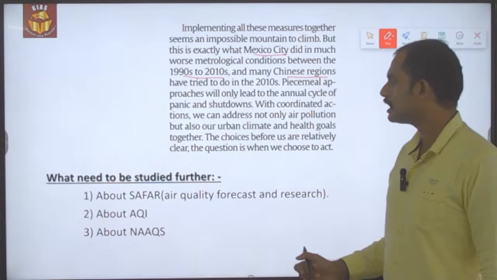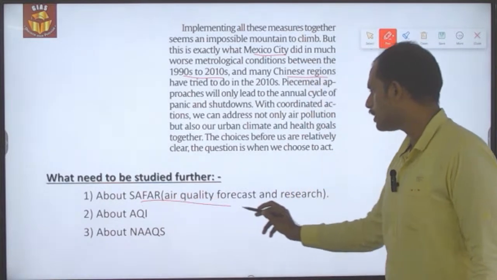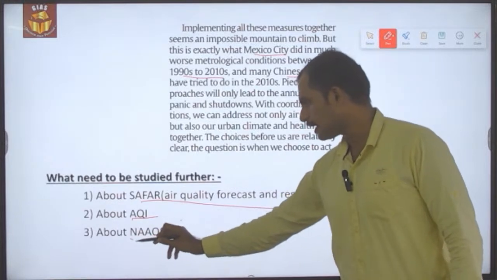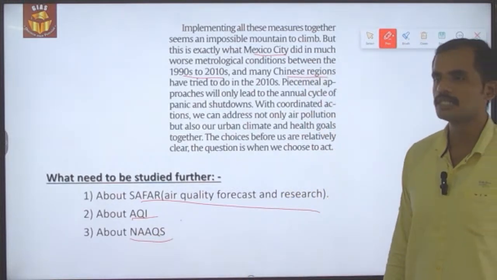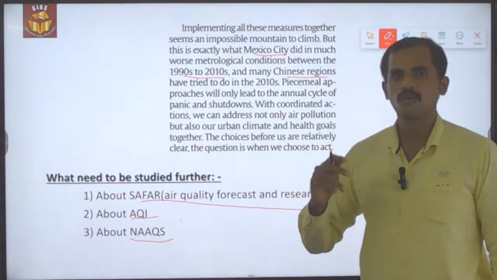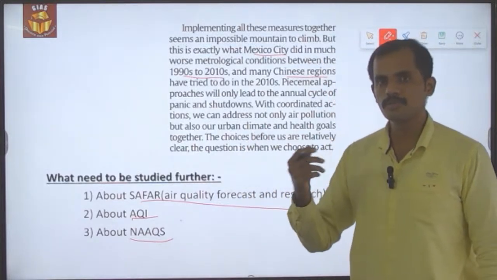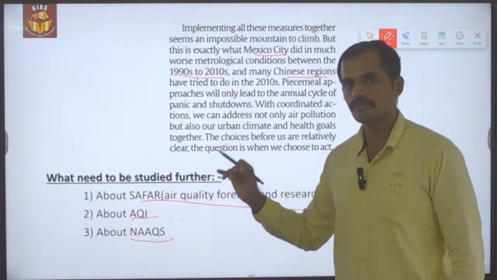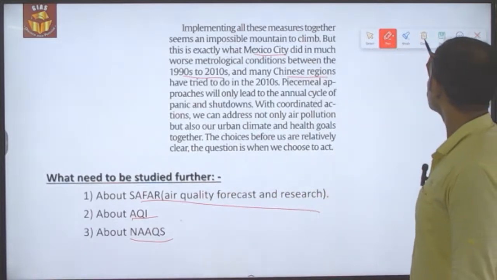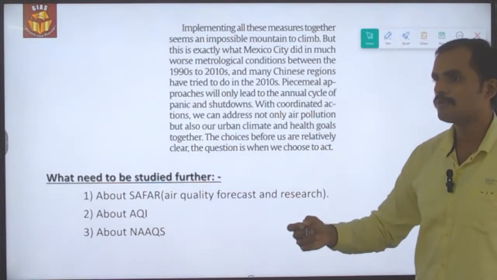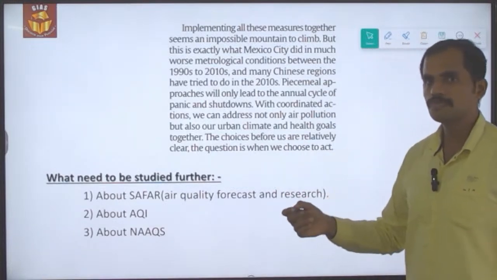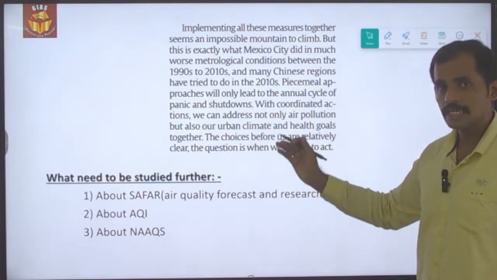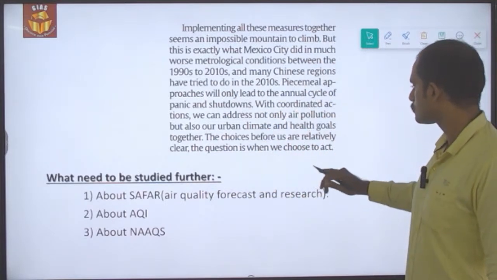So what needs to be studied further is we should know about the air quality forecast as well as research system, and then the air quality index and national ambient air quality standards, and then what is the Air Act, what is the Water Act, what are all the important provisions that come underneath it, and which ministry is responsible for implementation of those corresponding acts. So these are all the important things which we need to be further aware of, and with this we have reached the end of this article.